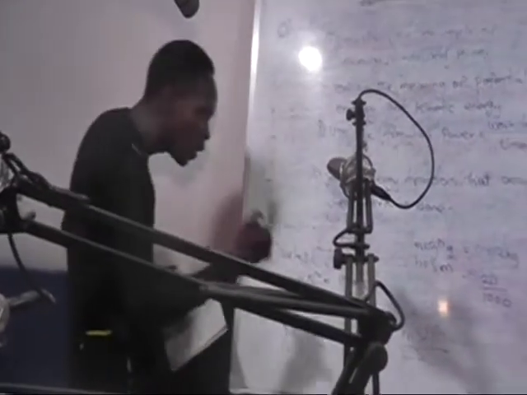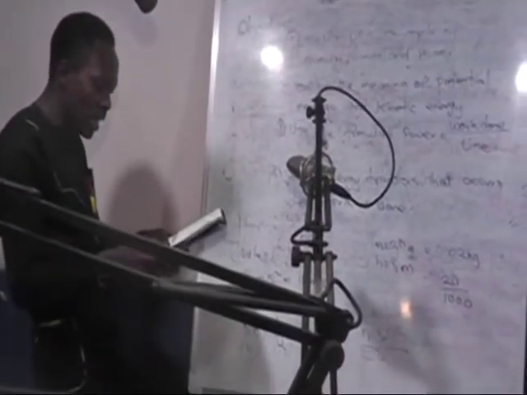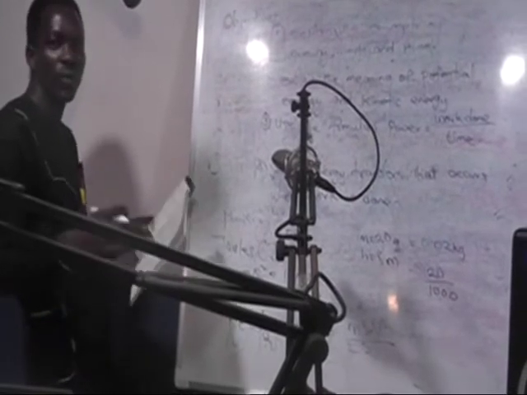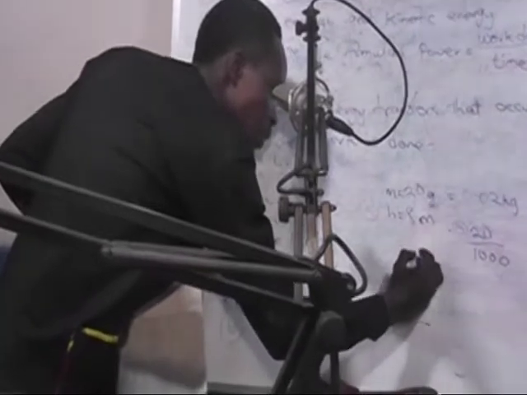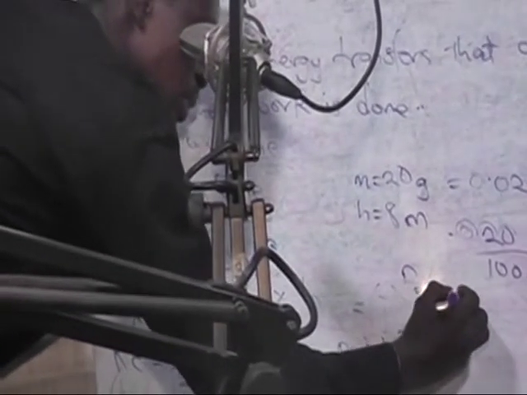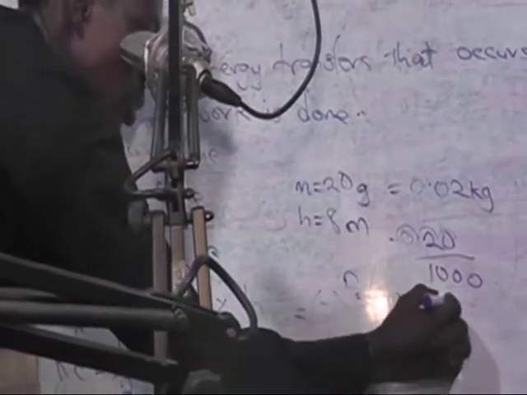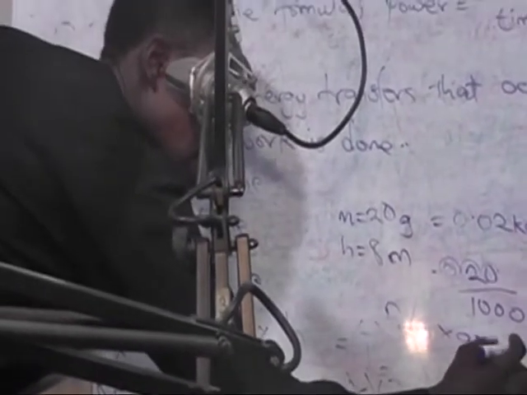Now we recall our formula. If the question says calculate the potential energy of the stone, you come here and say potential energy is equal to the mass multiplied by acceleration due to gravity multiplied by the height.